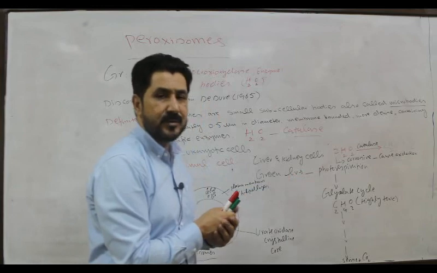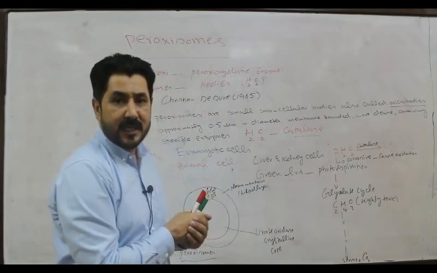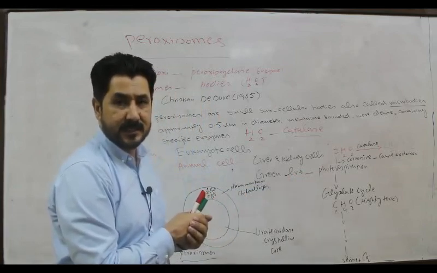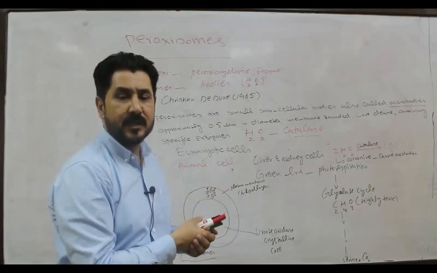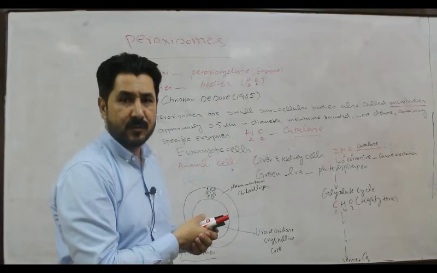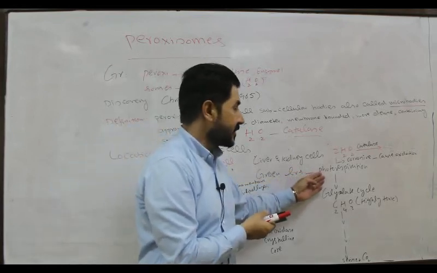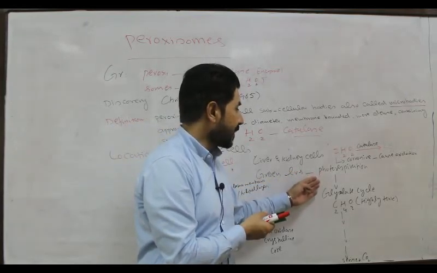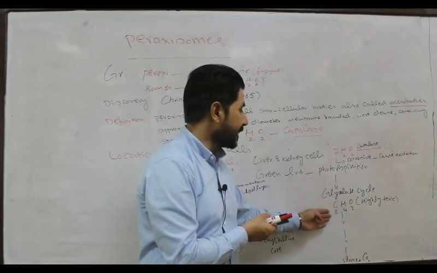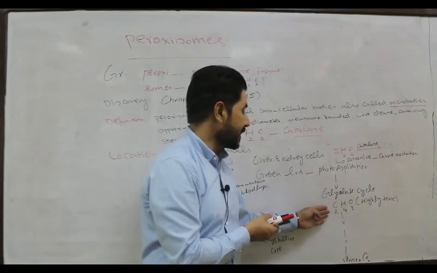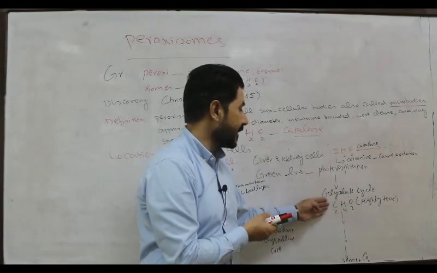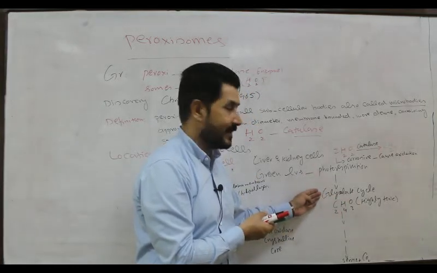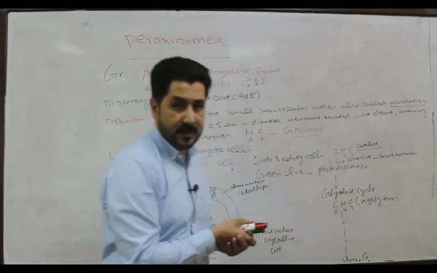So instead of producing PGA, that is phosphoglyceric acid, which is the food of the plant, which is ultimately converted into trioses and glucoses, photorespiration occurs, and the product of photorespiration is a highly toxic substance called glycolate. This glycolate is produced in the glycolate cycle, and this is highly toxic.